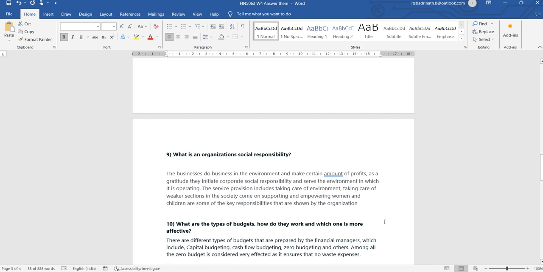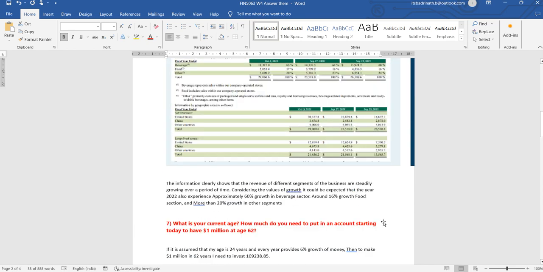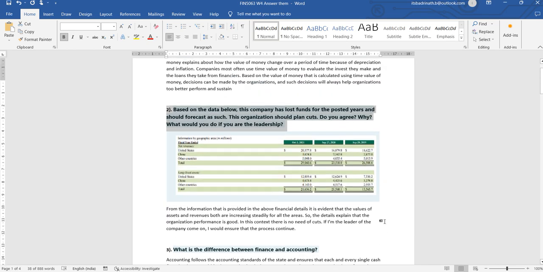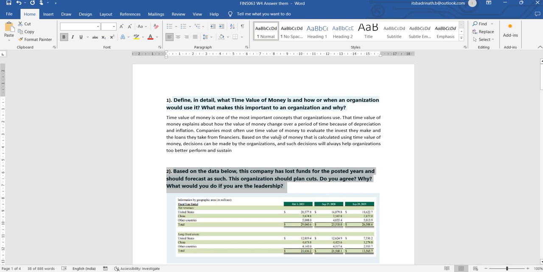In this video, I will be briefing you about a small task related to corporate finance and financial analysis. The topic consists of several questions and a sample example solution is given below each question. Just read the question and answer all the questions in your own words. For your understanding, we have provided certain answers just below each question.